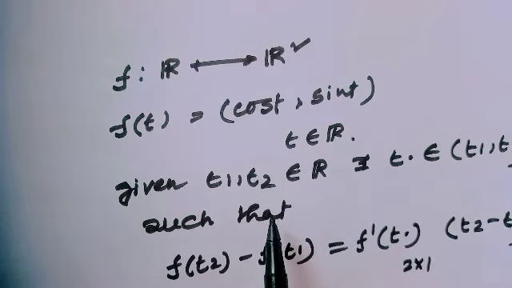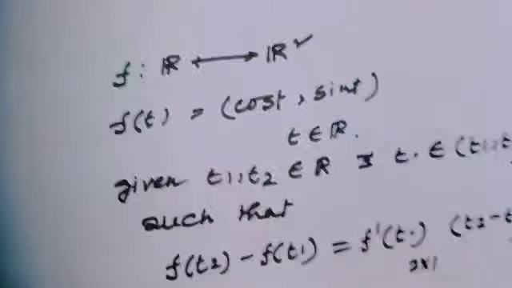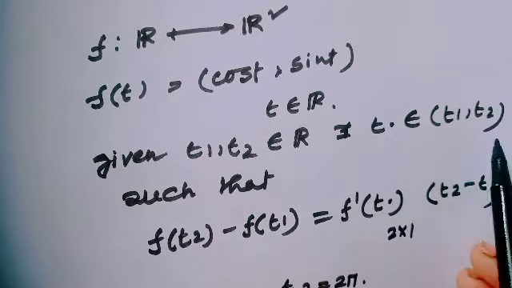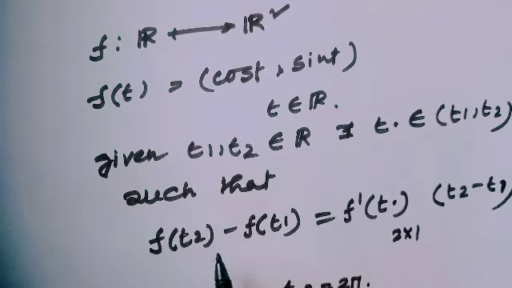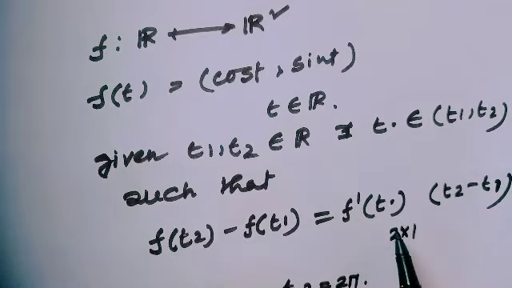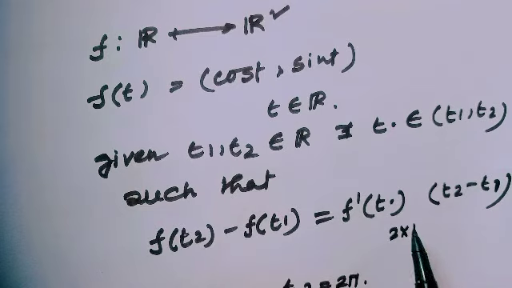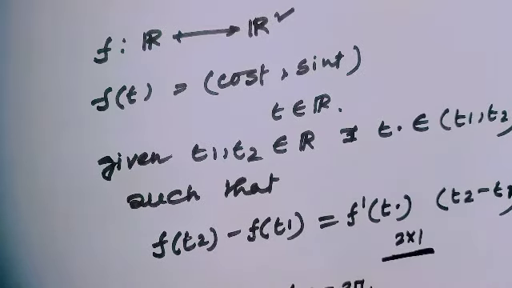Then, given t1 and t2 belongs to the real line, there exists t0 belongs to the open interval (t1, t2) such that f(t2) minus f(t1) equals, by this definition for functions of several variables, f prime of t0 times (t2 minus t1), where f prime of t0 is a 2 cross 1 vector.